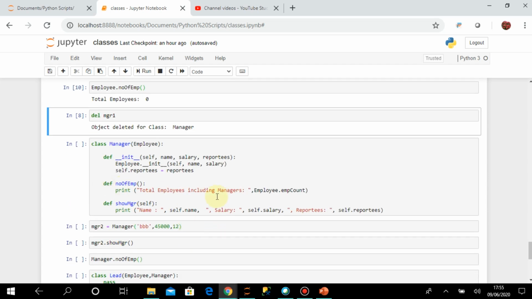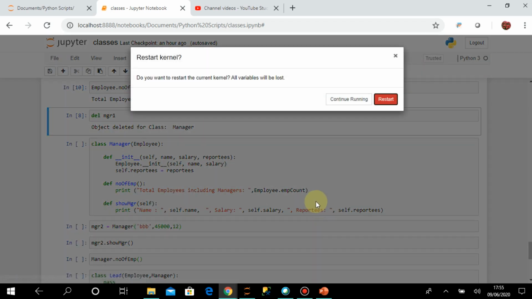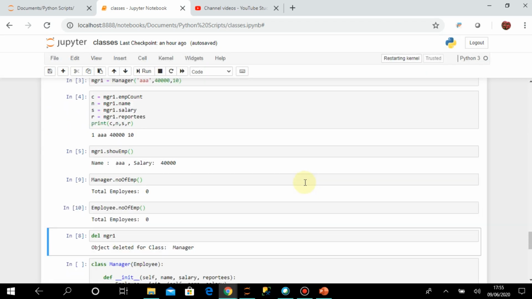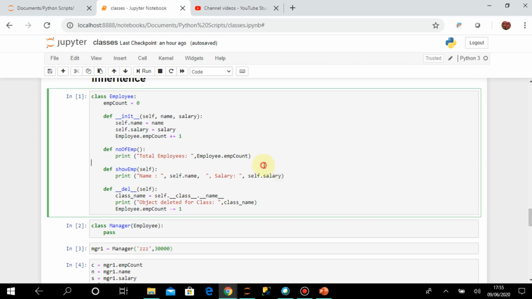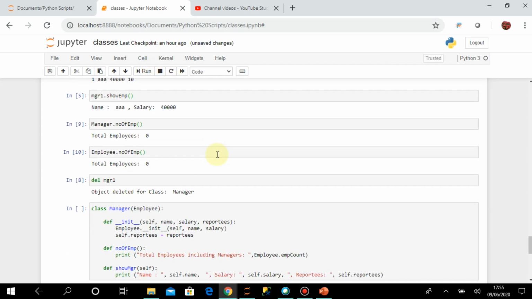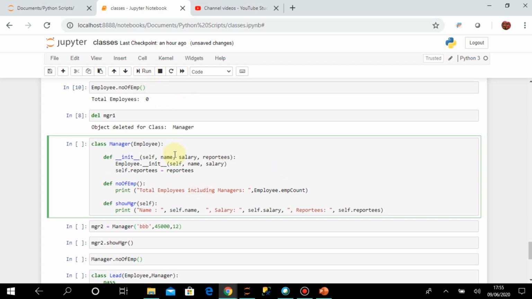Now this is another version of the manager class. Before doing that, I will restart my kernel. It is creating some problem with the old values present, so I will create the employee class again, and I will create the manager class again. You can see here that apart from the constructor, I have the number of emp method that I am overriding, because number of emp method is already present in employee, but I am writing the same method here and doing something different.